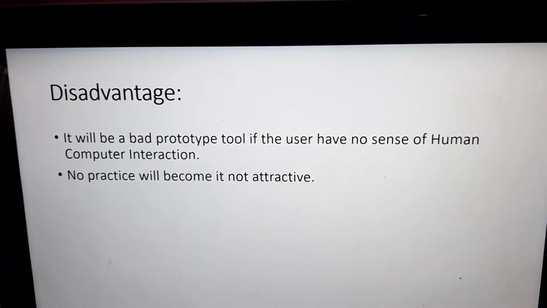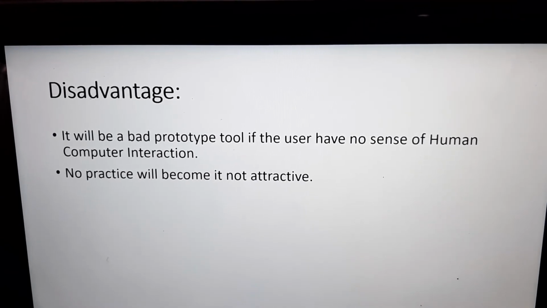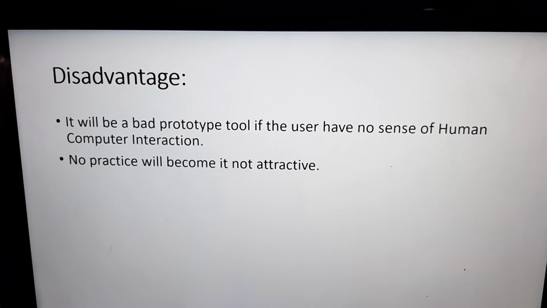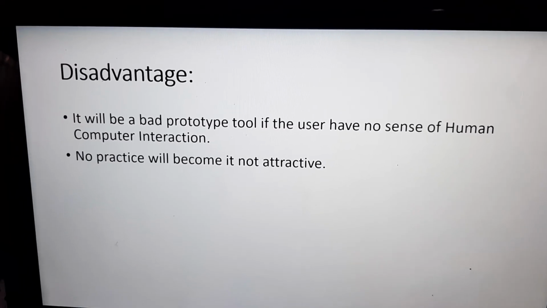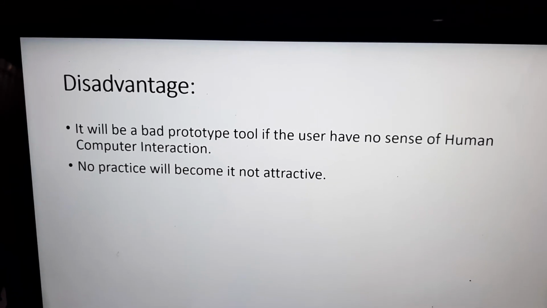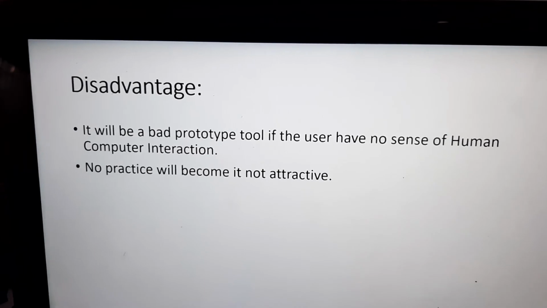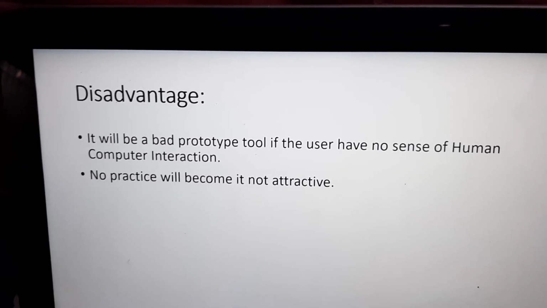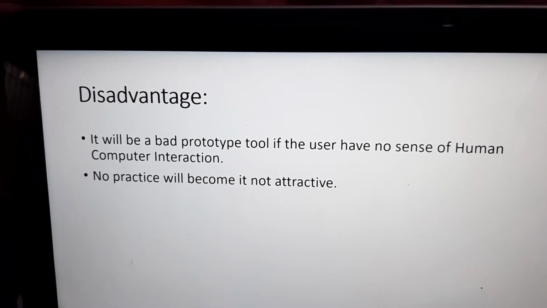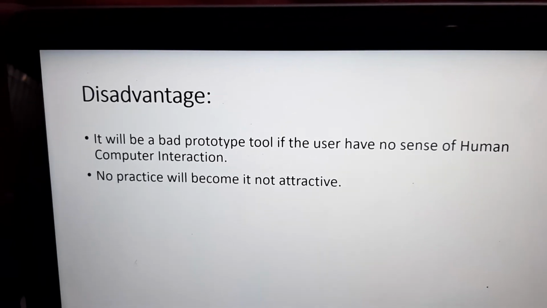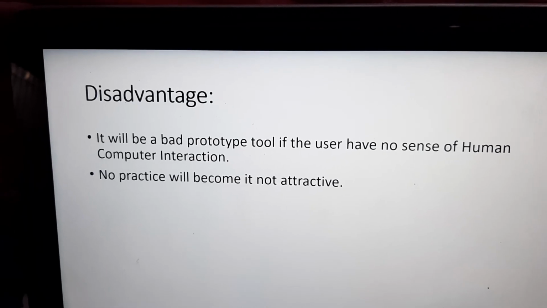Disadvantages: it will be a bad prototype tool if the user has no sense of human computer interaction. The very important point for using it is that the user has a sense of human computer interaction. If he does not, then he can't make the best prototyping design. Without practice, it will not be attractive. If a user has no practice, then he can't make a design properly.